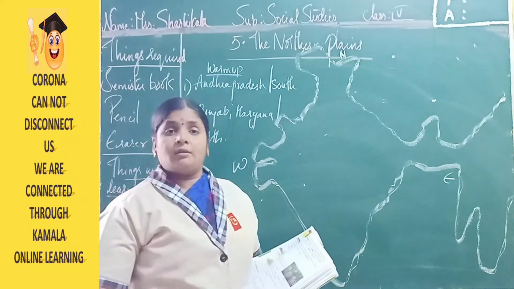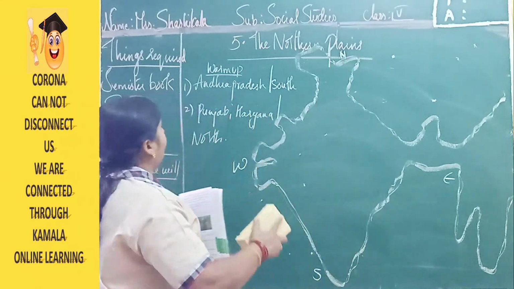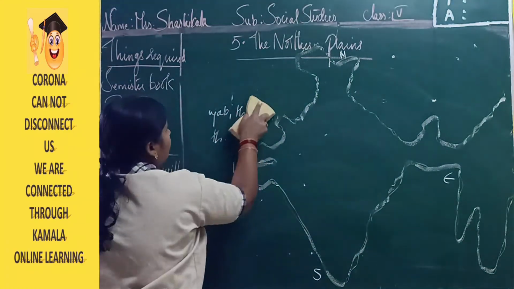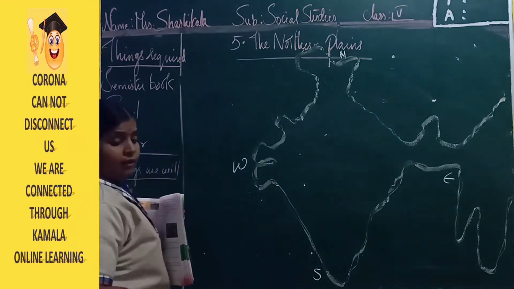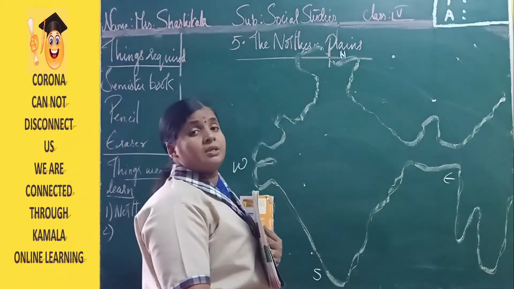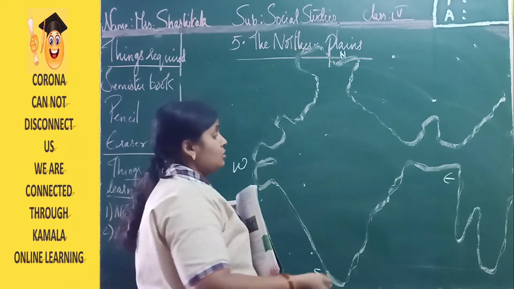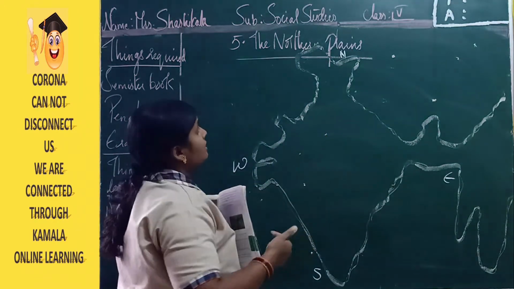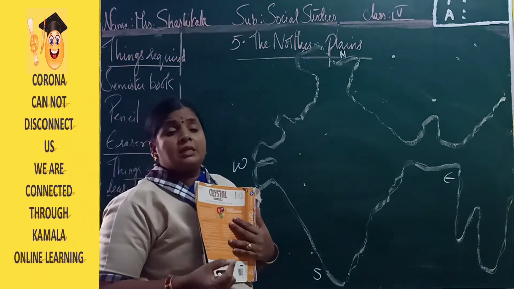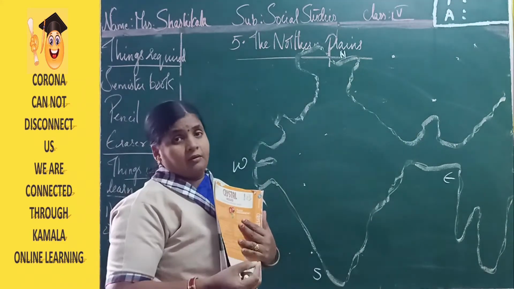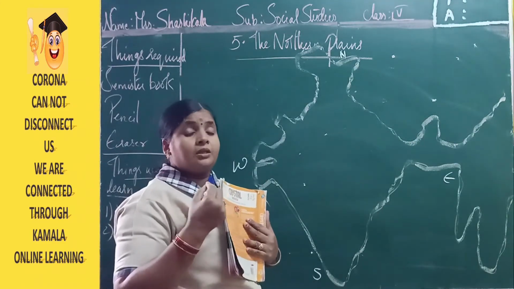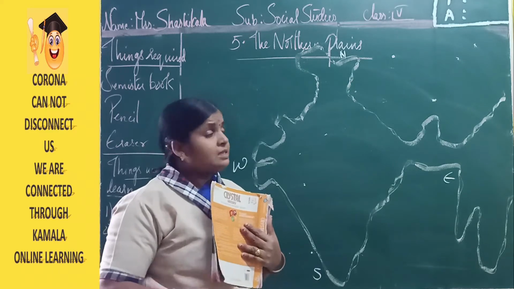Now we are going to start the lesson in detail. Here I have drawn a map on the board. Already in the previous class we learned the 4 important directions: east, west, north and south. What are the important plains on the north side? About the northern plains we are going to discuss in this lesson.